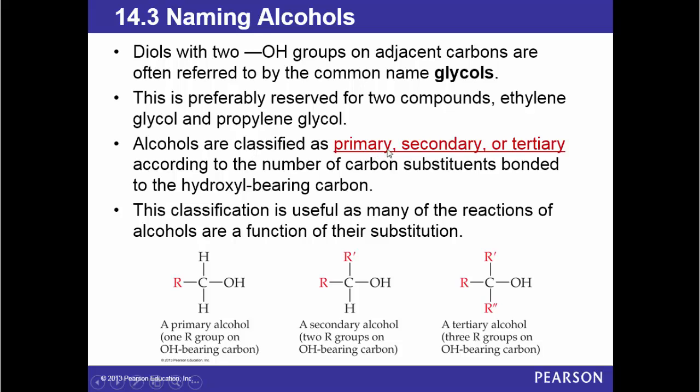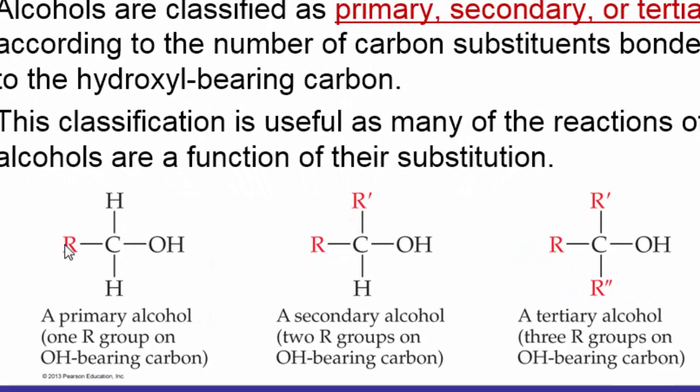Alcohols are classified as primary, secondary, or tertiary according to the number of carbon substituents bonded to the hydroxyl-bearing carbon. Remember, we classified carbons. I said if the carbon is bonded to one carbon like this, it is a primary. If the carbon is bonded to 2 carbons, secondary. If the carbon is bonded to 3 carbons, tertiary.